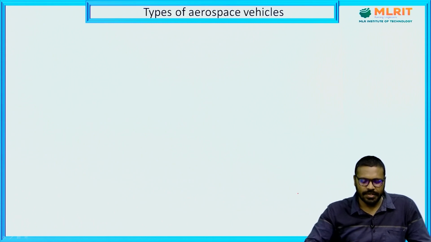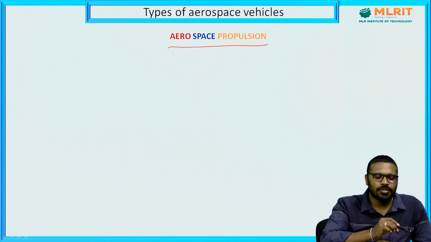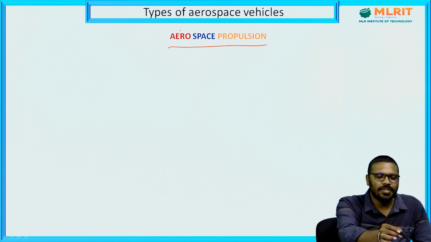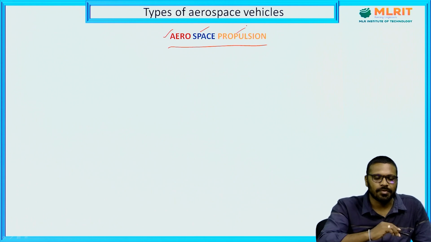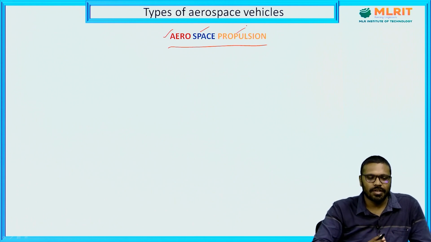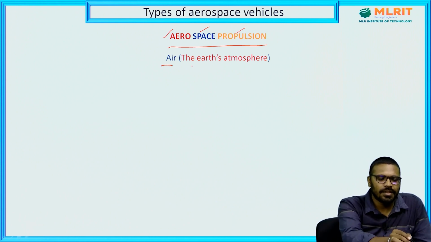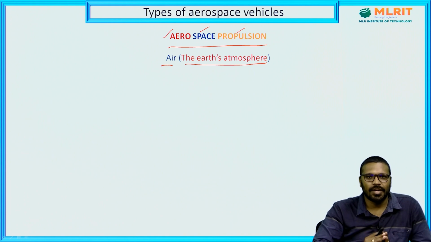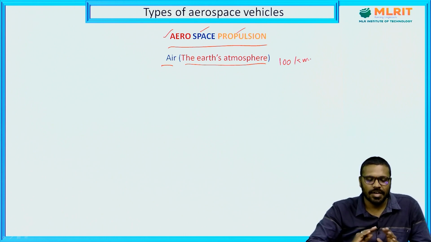First, we discuss the meaning of the word aerospace propulsion. So, the subject name is aerospace propulsion, right. We have to understand the meaning of this name. It has three words: aero, space and propulsion. So, let us discuss this. The first one is air. Air means the earth atmosphere, whatever is up to 100 kilometer altitude from the sea level around the earth comes under earth atmosphere.